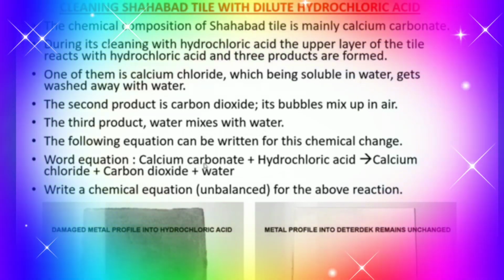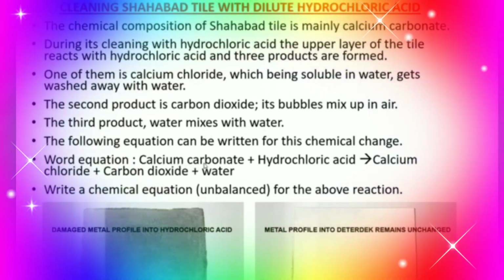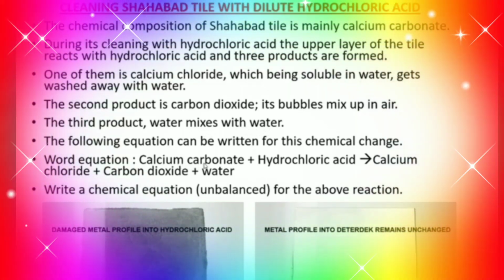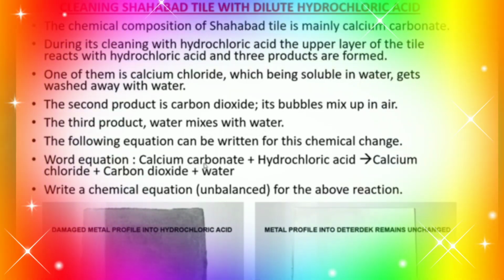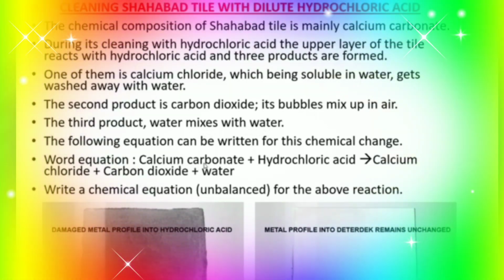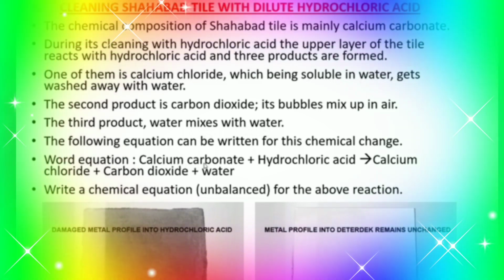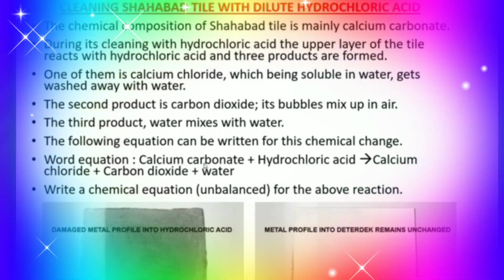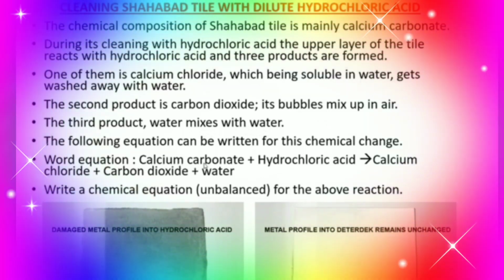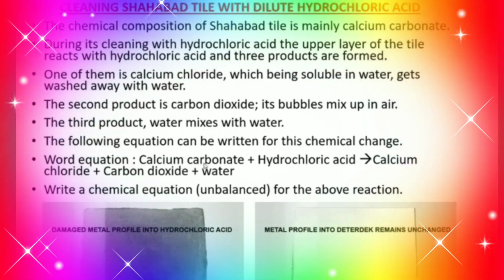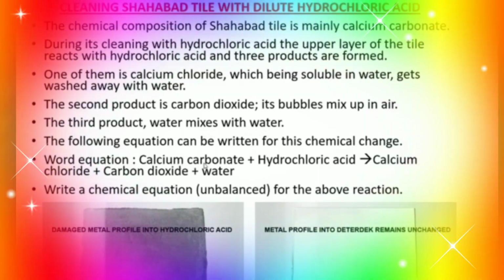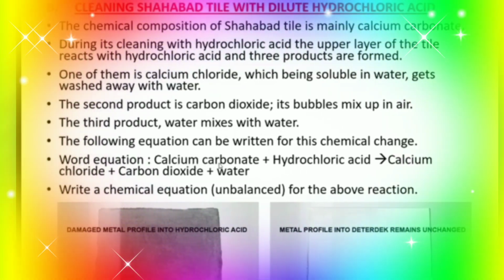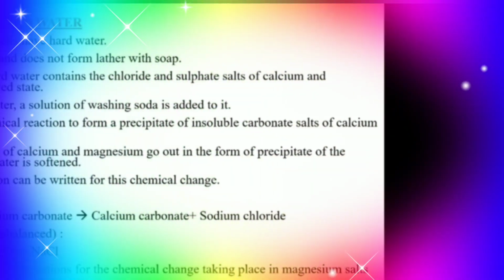One of them is calcium chloride, which being soluble in water gets washed away with water. The second product is carbon dioxide. Its bubbles mix up in air. And the third product is water, which mixes with water. The following equation is calcium carbonate plus hydrochloric acid gives rise to calcium chloride, carbon dioxide and water.